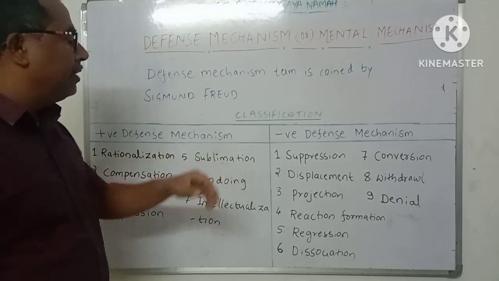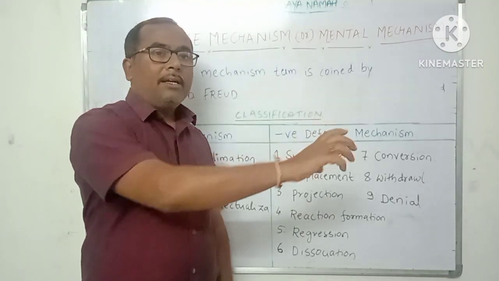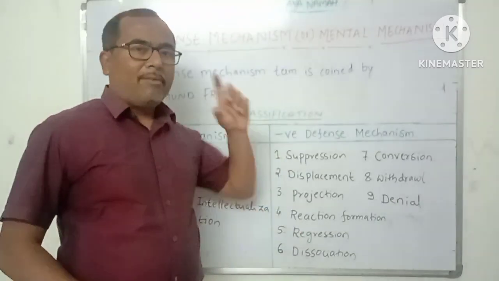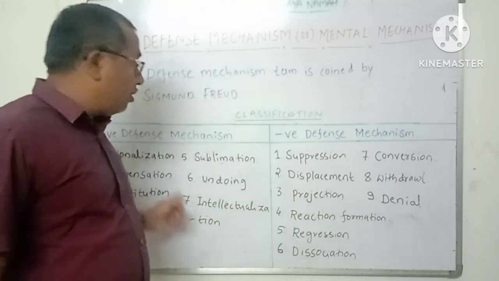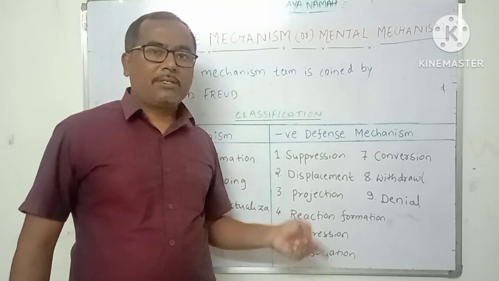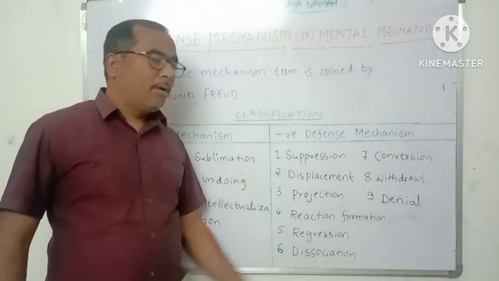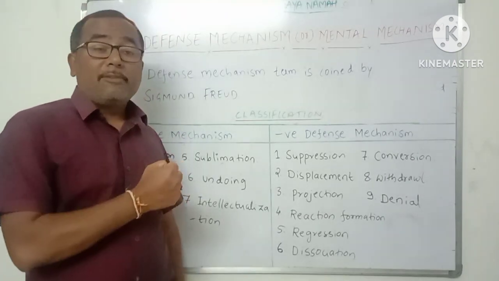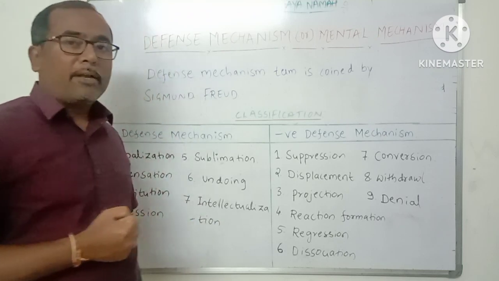Positive and negative defense mechanisms. In the examination, they may give a statement and ask which defense mechanism the person is using. They may cite an example and give options of all these defense mechanisms, and you have to find the right answer. So these are the most important defense mechanisms. All of you have to read them once, twice or thrice and become familiar with these defense mechanisms, so that you will get at least 1 or 2 marks in the examination. Okay, so thank you very much.